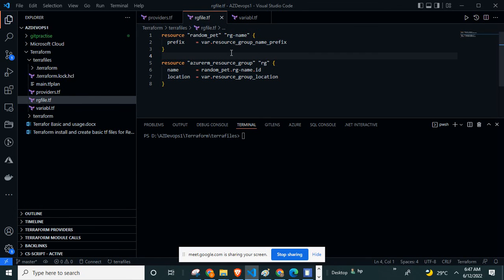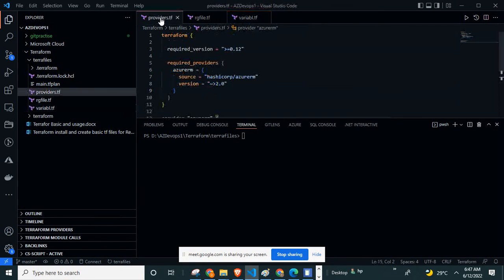So next I want to create a resource group. So what is my resource group? Here. So here I am creating the resource file. Location will be taken from the variable file, and this is the method. So this is the same file as yesterday.